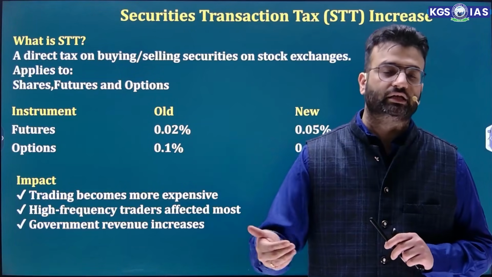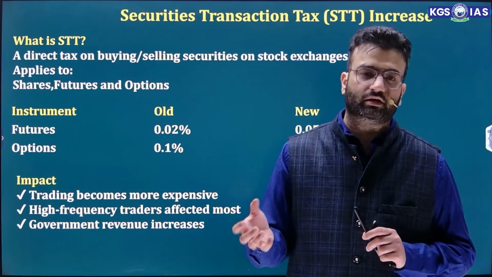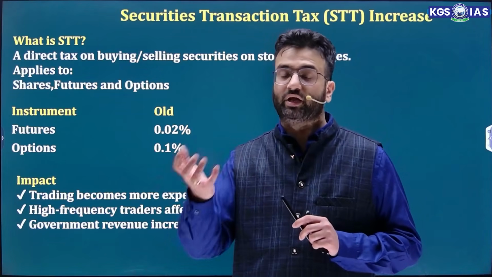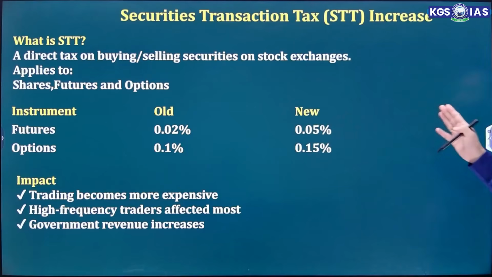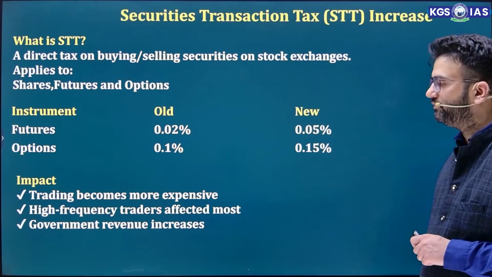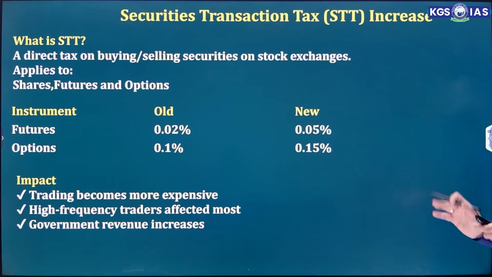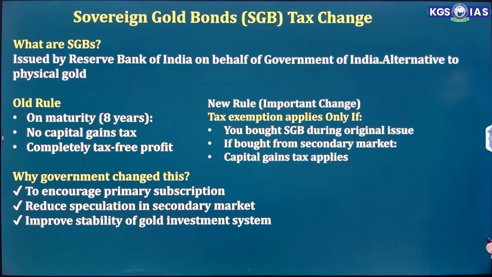Recently, STT is increased. The objective is to make trading income more expensive or to enhance government revenue. So this is the right thing. For futures, the STT is 0.05% and for options it is 0.15%. This is impacting the high frequency traders more.